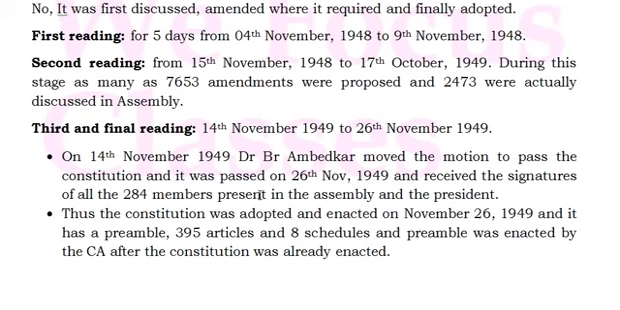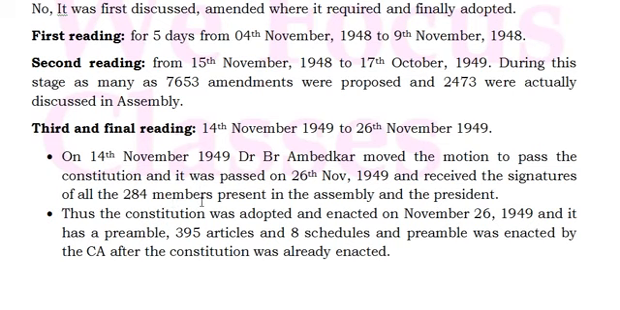On 14th November 1949, Dr. B.R. Ambedkar moved the motion to pass the draft of the constitution, and it was passed on 26th November 1949. When it passed, it received the signature of all the 284 members. We know that there are 299 members. You may doubt why 284 members. Some members were ill, some had died, and for several reasons the assembly was attended by 284 members, and they all signed.